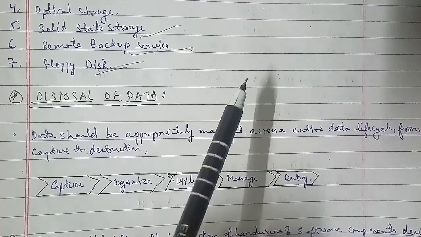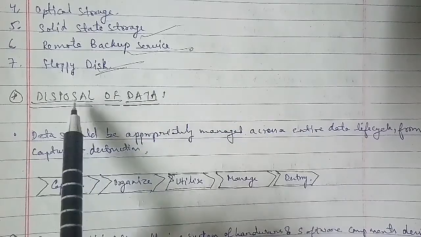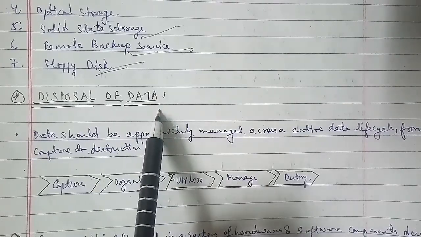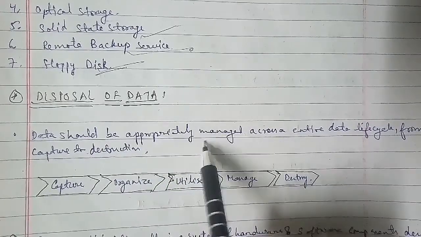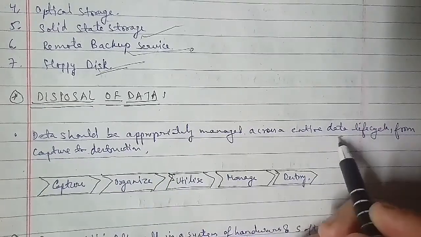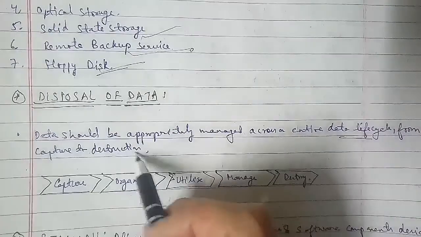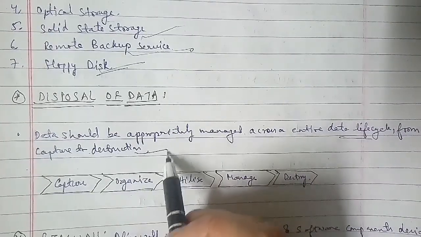With regard to that, the next one is disposal of data, or data disposal. Data should be appropriately managed across an entire data life cycle, from capture to destruction.